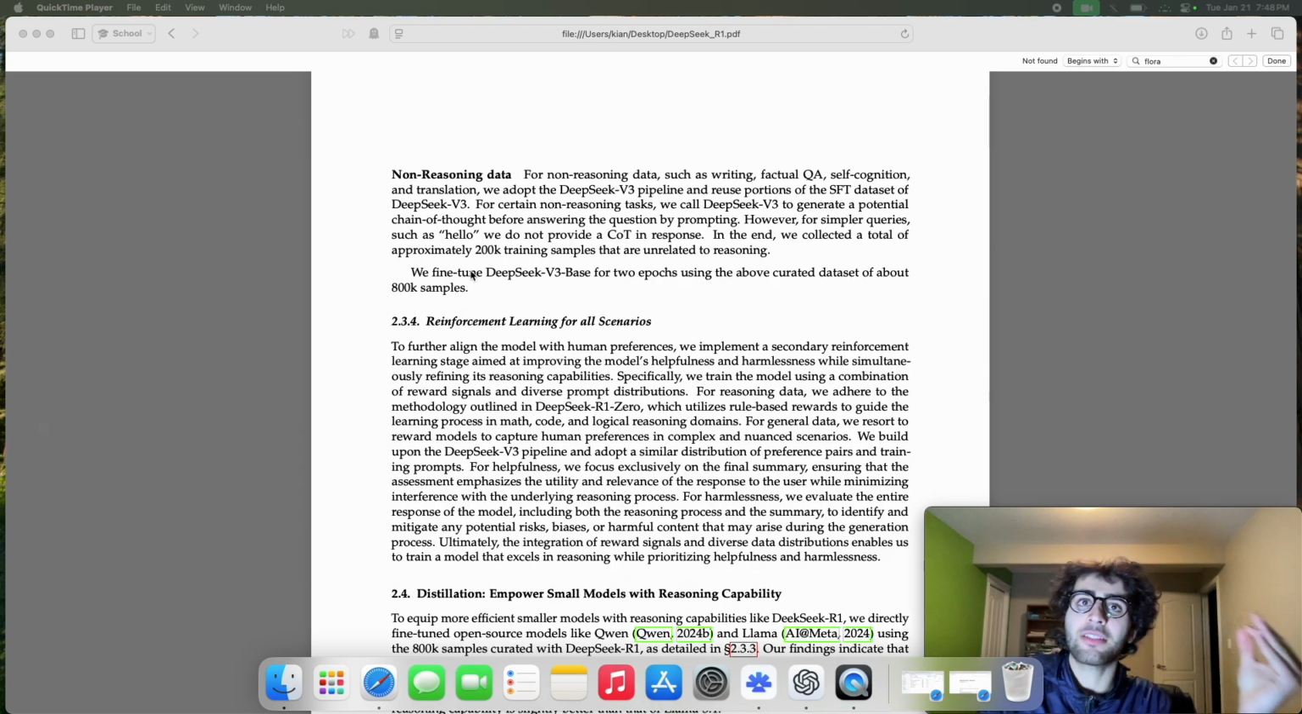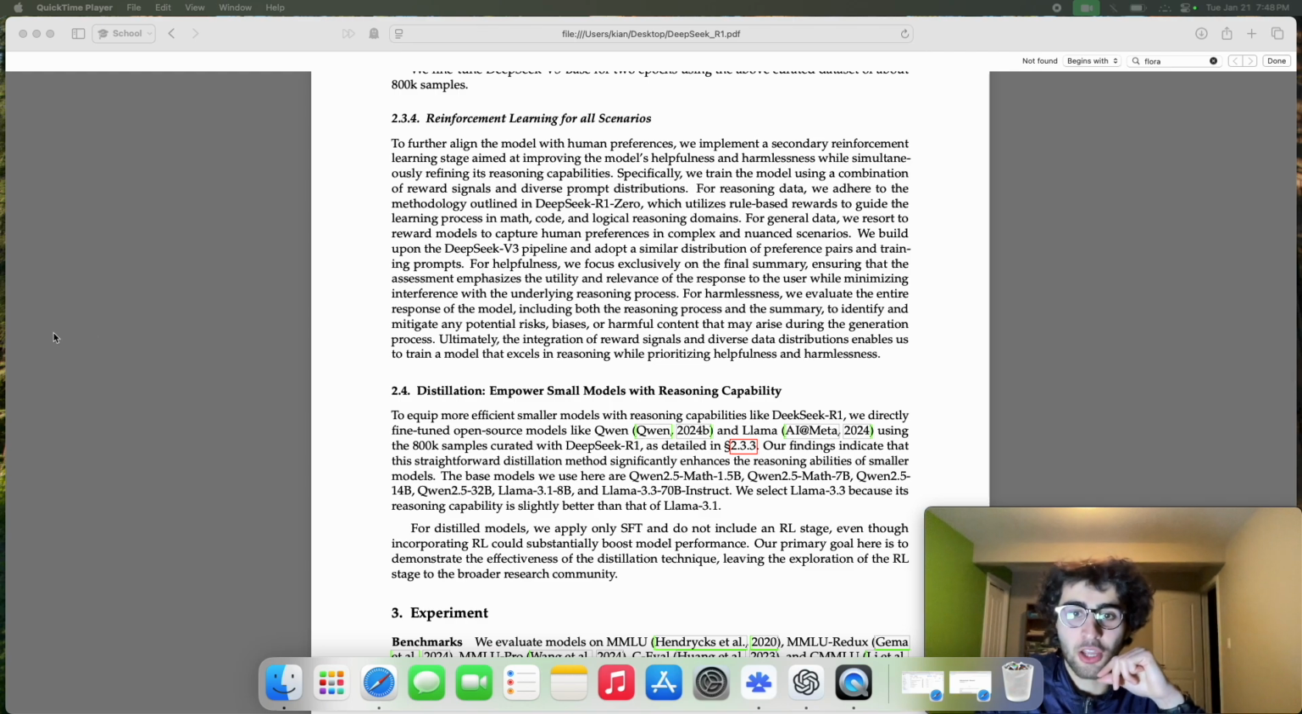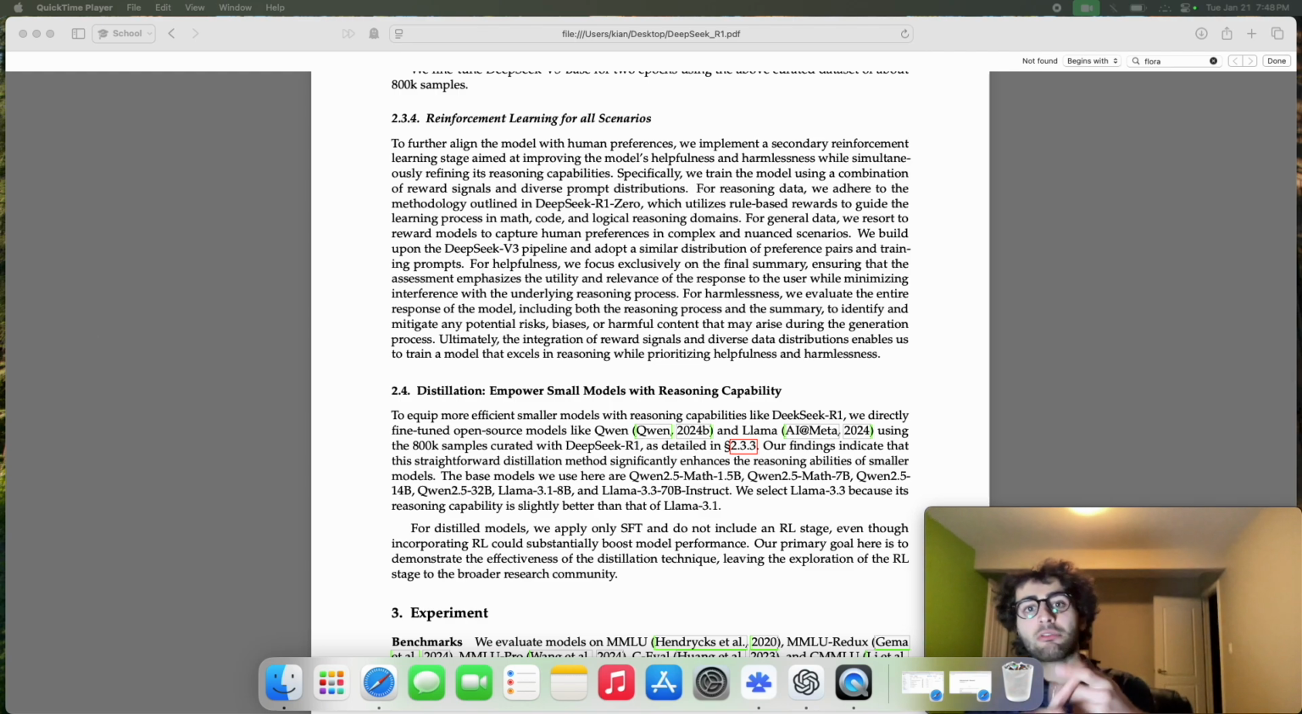So these 800,000 data points are the basis for the fourth and final step, which is named reinforcement learning for all scenarios. It's the second reinforcement learning stage aimed at improving the model's helpfulness and harmlessness. It's slightly vague. I'm not sure if they expand on this in later work, but that's all we have in the paper. And they train the model using a combination of reward signals and diverse prompt distributions.